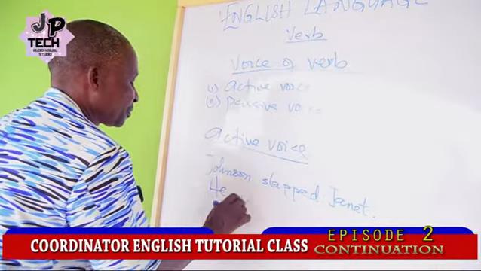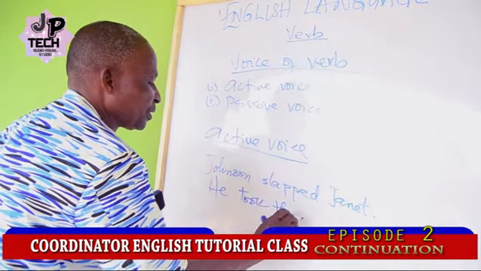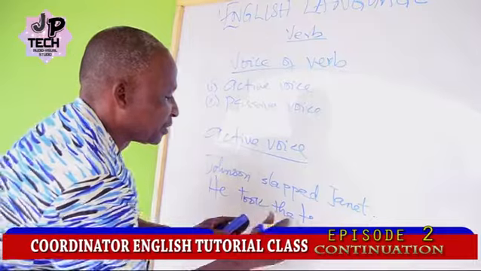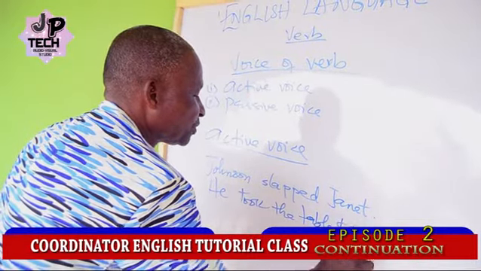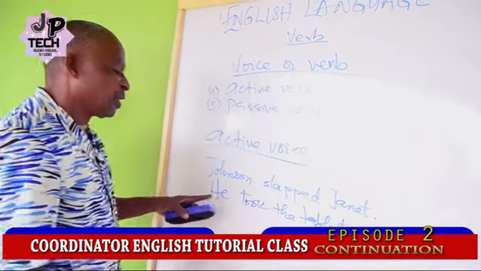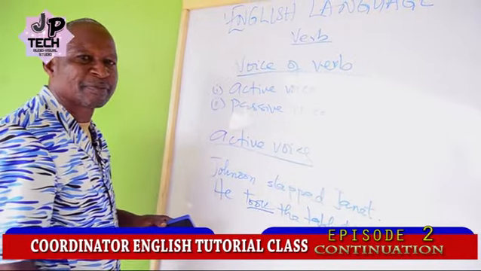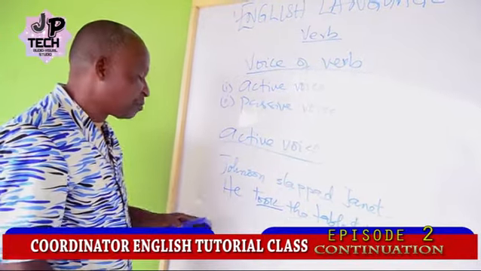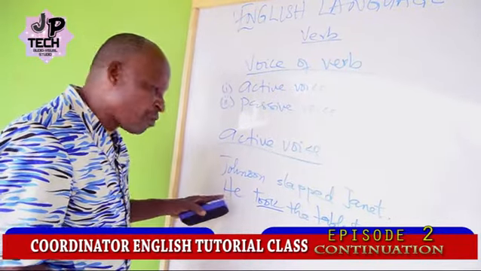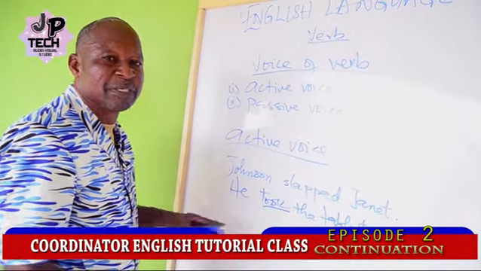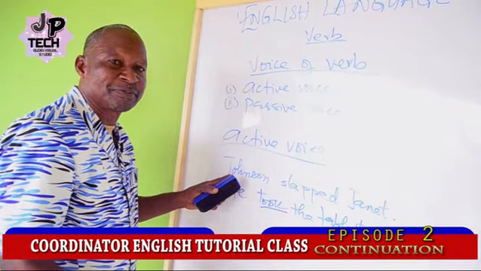He took the chair or the table to the place. He took the table to the place. Took here is in the active voice because he, which is the subject, is performing the action communicated by the verb took. He is the performer here, as Johnson is the performer in the first expression.